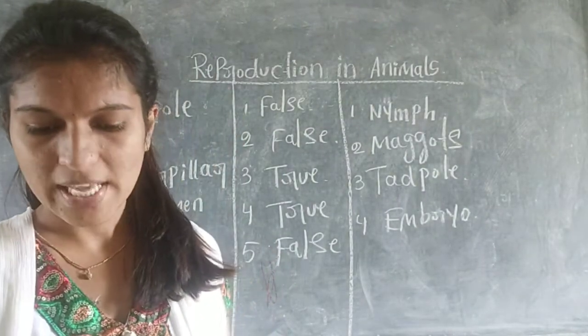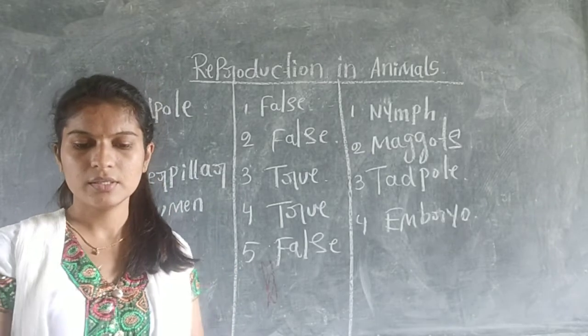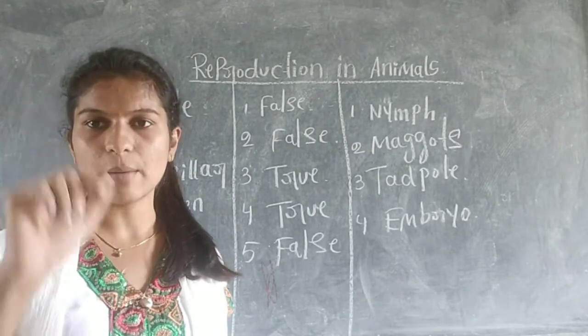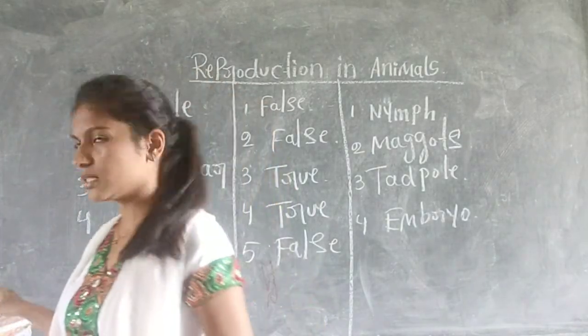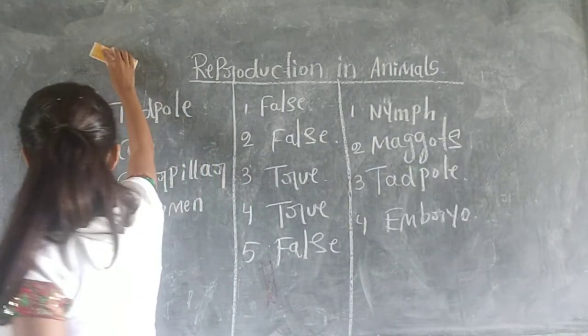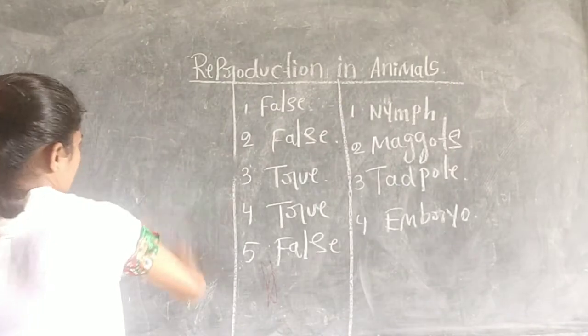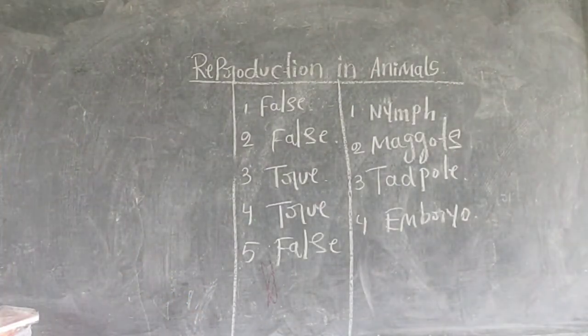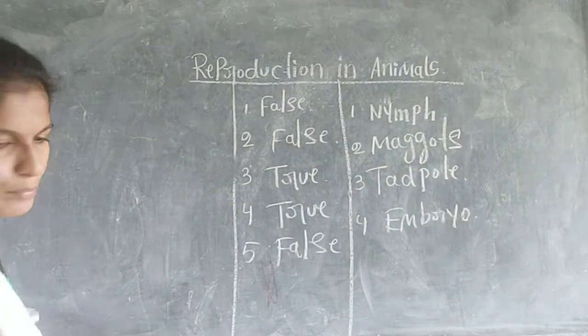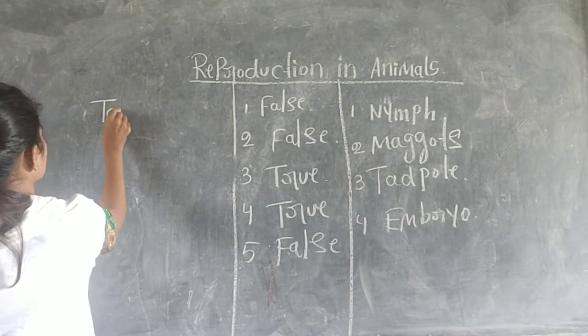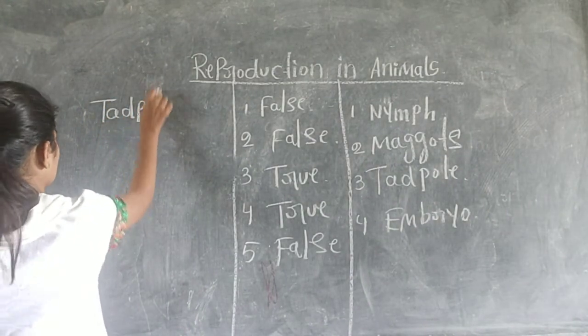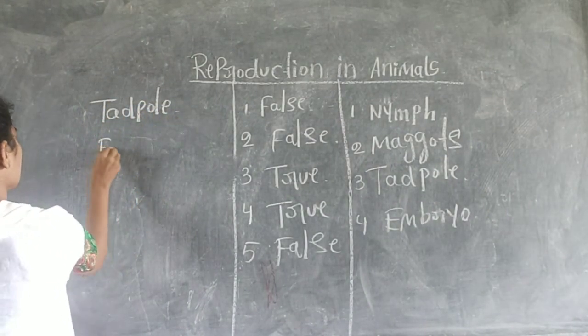Next, match the following is there. You just match it or write the number for the correct answers. First one is tadpole. Second is eggshell.